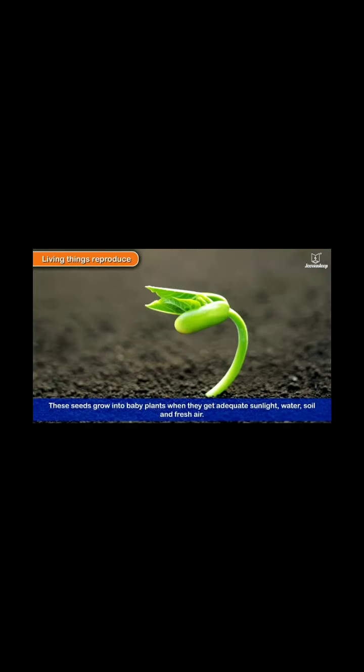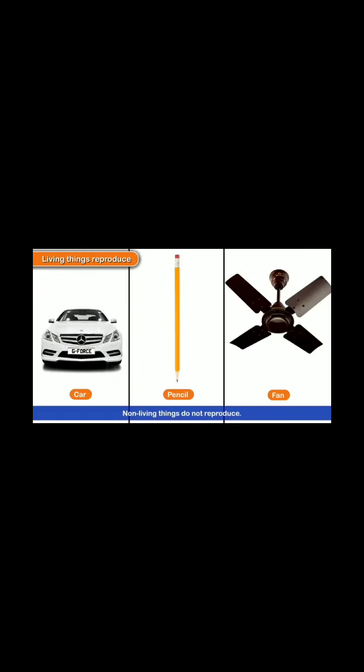These seeds grow into baby plants when they get adequate sunlight, water, soil and fresh air. Car, pencil, fan, non-living things do not reproduce.